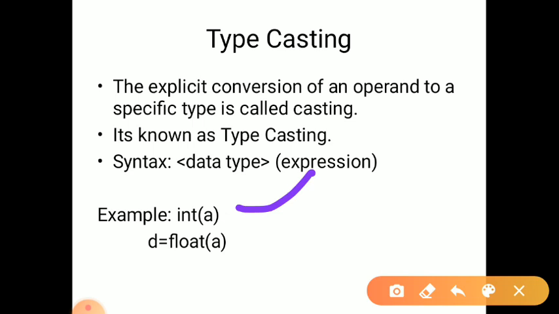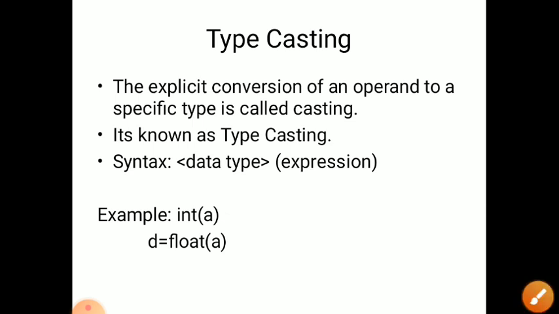Explicit type conversion is a user-defined conversion that forces an expression to be a specific type. It is also known as type conversion.